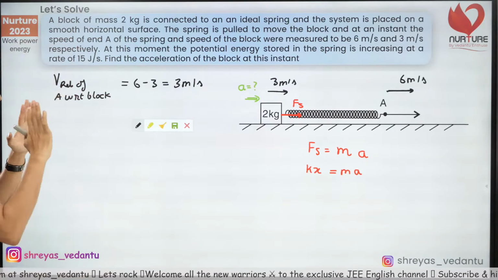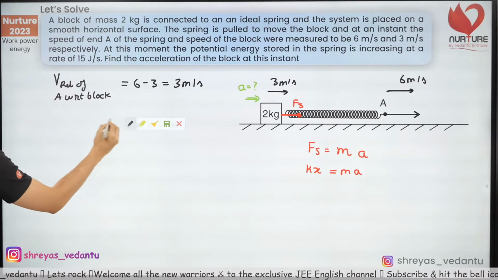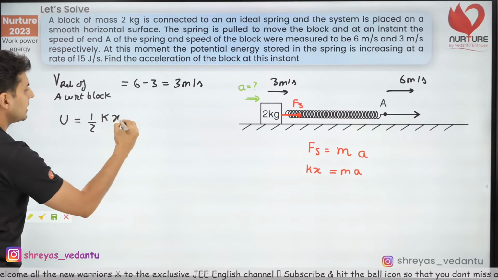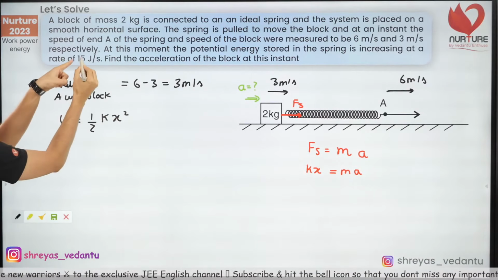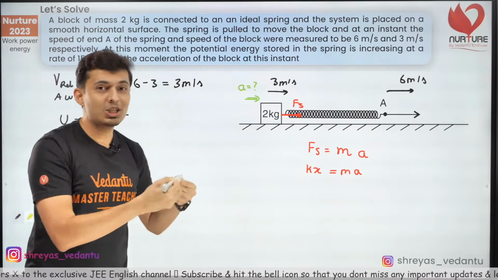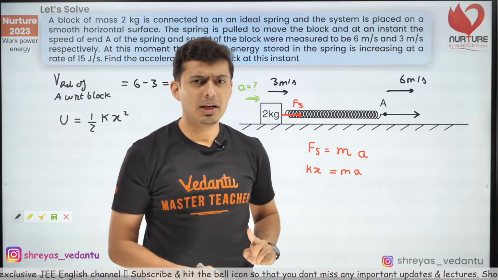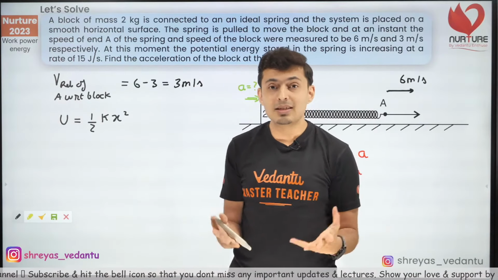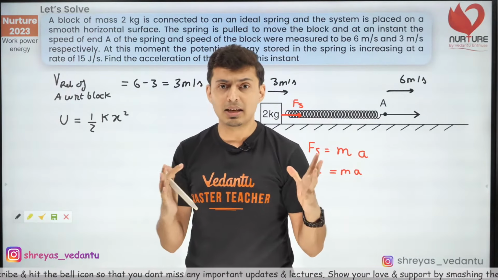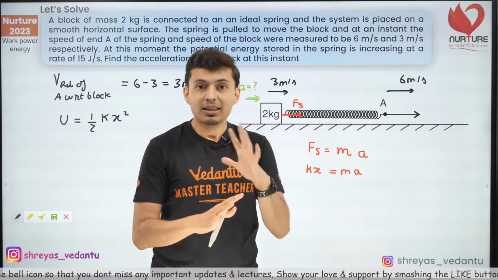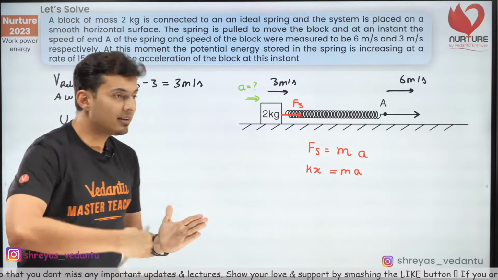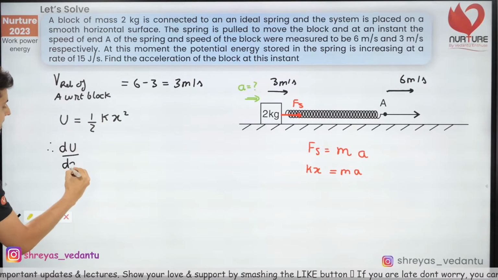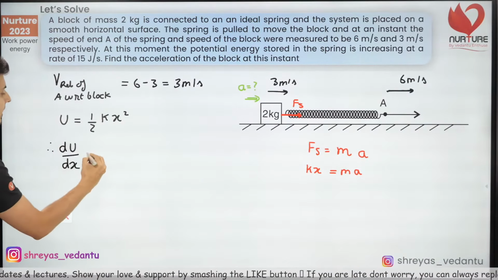So how to do that? Well, that's not crazy. I'll tell you what you should do. The potential energy formula is half k x square. This is rate of change of energy. What did I tell you about derivatives? Whenever you see the word rate, slope, instantaneous or something like that, it means differentiation. So here it is rate of change of U, that means it is dU by dx, derivative of this guy.